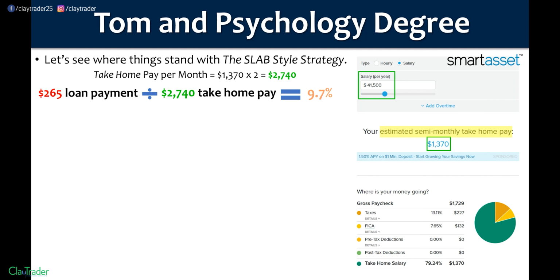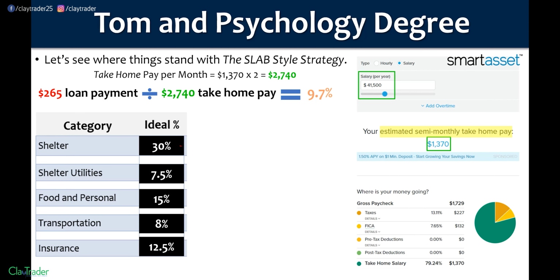I should expect to see some nice little numbers here as we progress forward. So let's just say shelter, and you run through these numbers. That's going to be 822, 206, 411, 219, and then insurance 343. So after all these survival spend type items are taken care of, so the money left after the big 5.